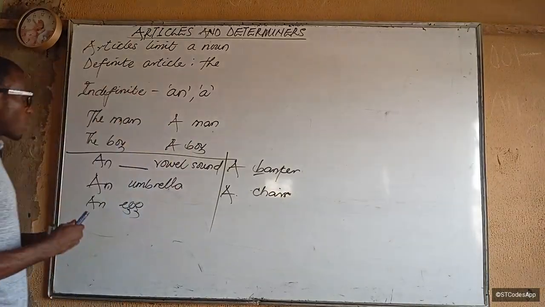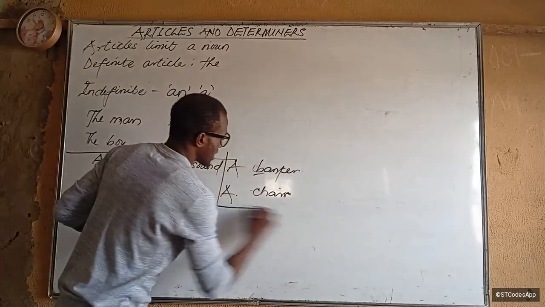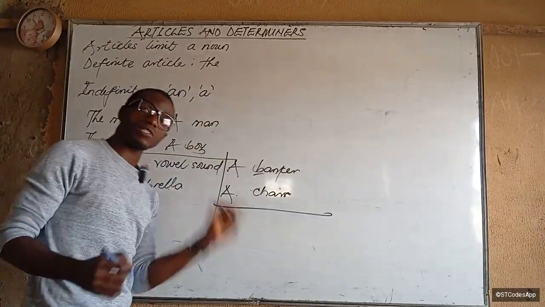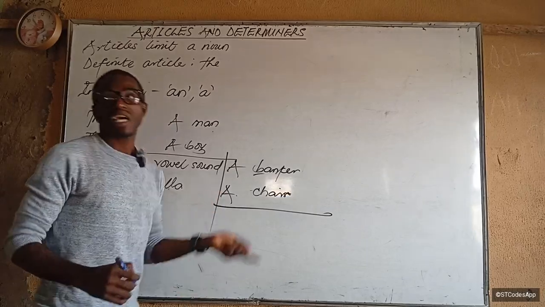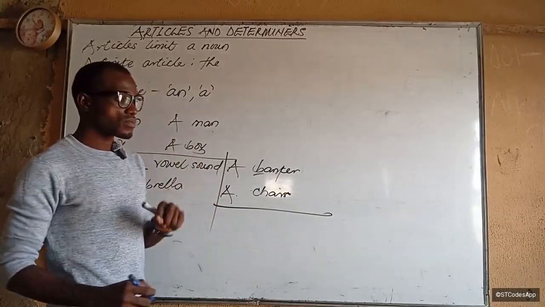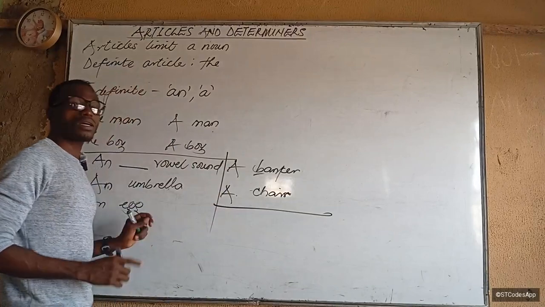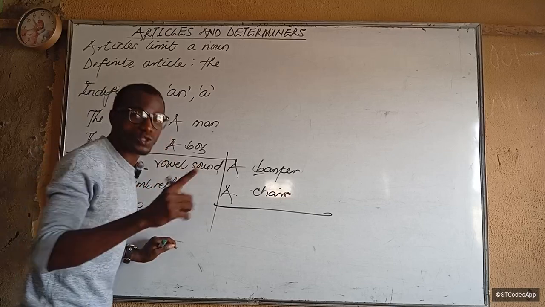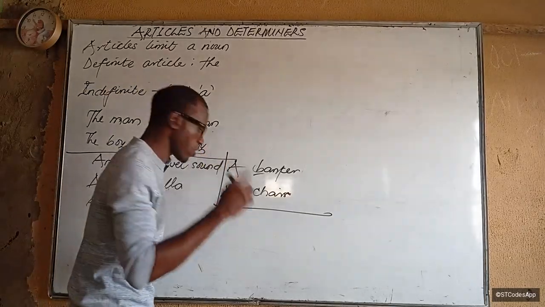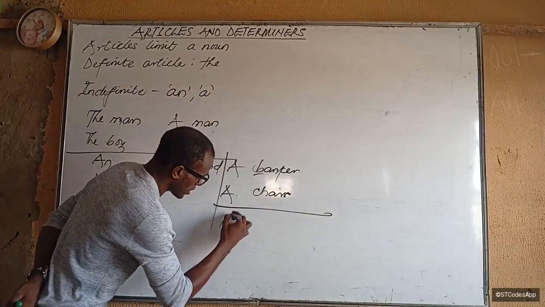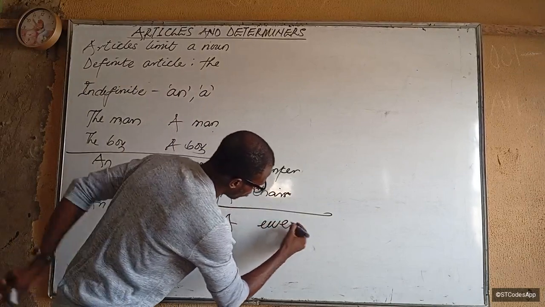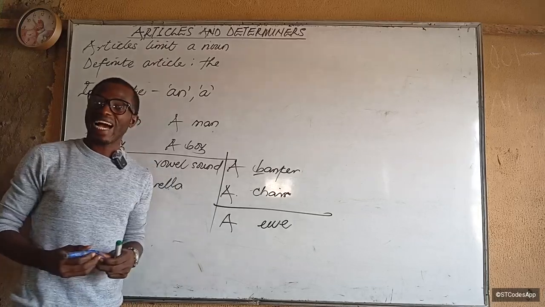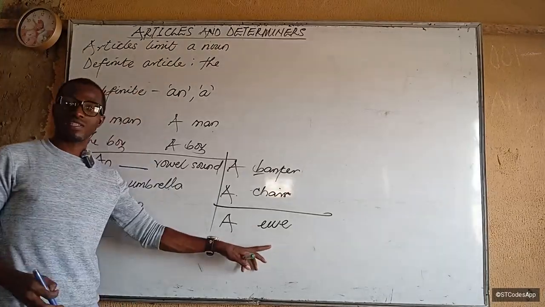Now, the reason why I'm emphasizing the fact that it is the sound, not the spelling, is this. There are some words that are spelled with a vowel letter but are pronounced with a consonant sound. Example is U. It is not an U, it is a U, for example.